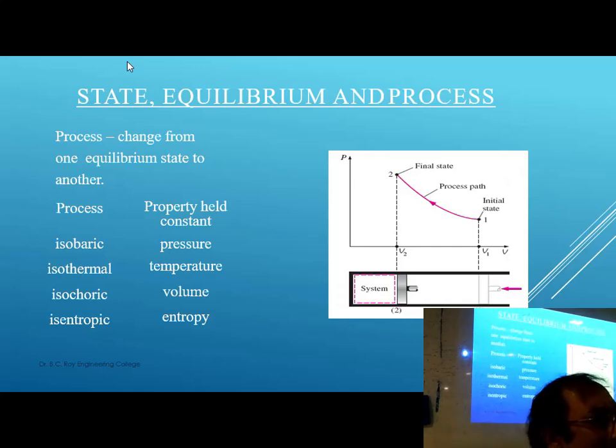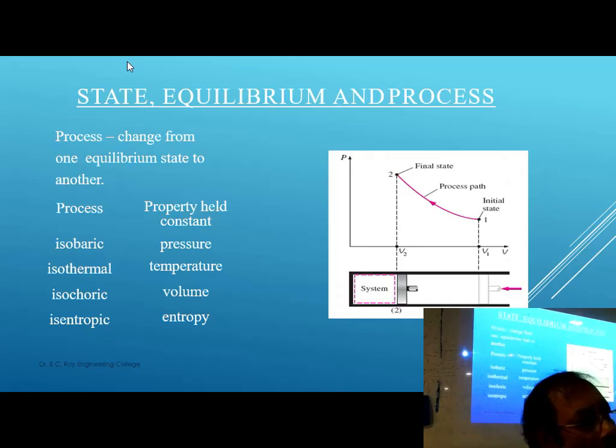That means it happens in very slow and minute stages, multiple steps, and the steps are very, very small, so the reversal is very easy. One crude example: we have a staircase with many steps. If the steps are very small, you can climb down and climb up easily. But if the steps are large, climbing down and climbing up are both equally difficult. That is irreversible. A very crude example to help understand reversible and irreversible. With very small steps, you can easily come down and go up; that is reversible or close to reversible. And if you have very large steps, it is not so easy to reverse back, so it is irreversible.